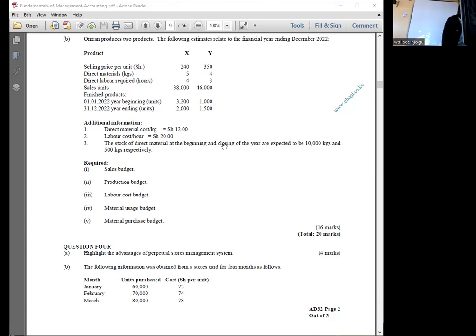Starting from the top, to make one unit of product X, it requires 5 kg of material X and 4 kg of material Y. So that is the starting point.